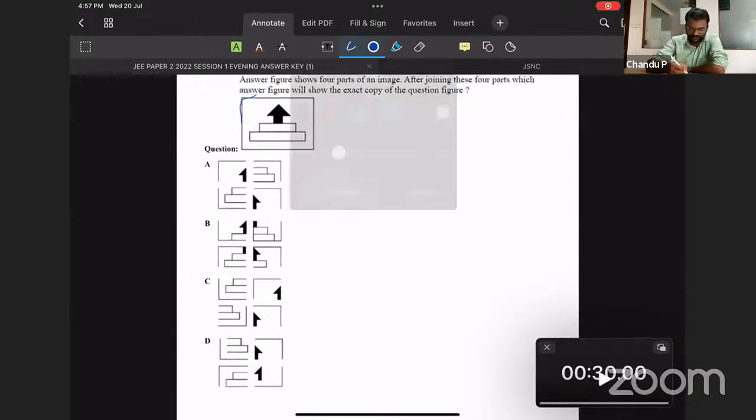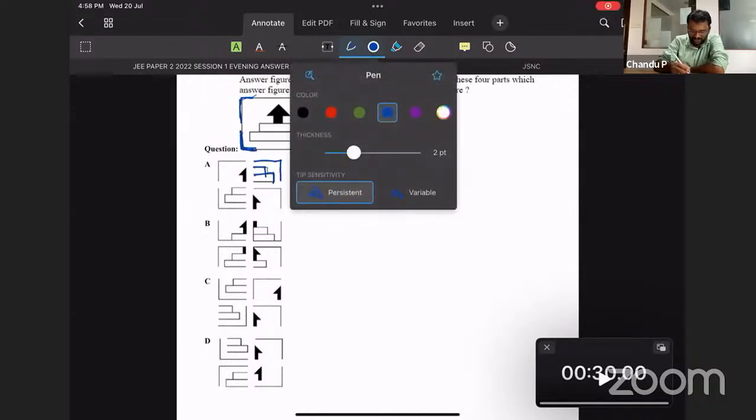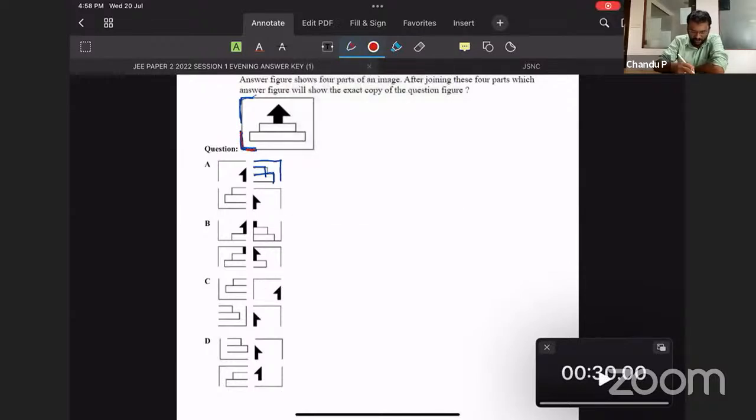So over here, you can find these corners. These corners are very much important. If you look into the options, you can find this side. Just focus on this side. And that side has a corner like this, but it is something different because the corner shape is like this over here. Due to the difference in the corners, you can eliminate option A.